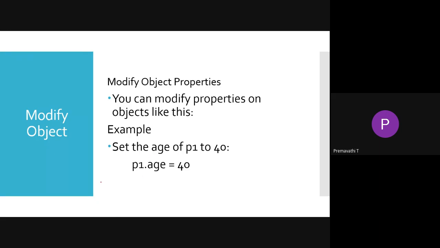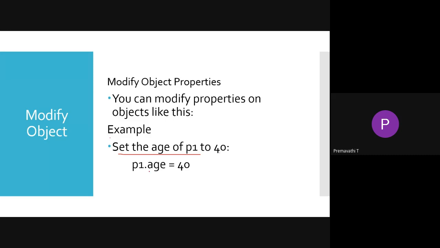This is the example. We set the age for p1 to 40, so p1 dot age equal to 40. So instead of passing the arguments, we assign the values to modify them.